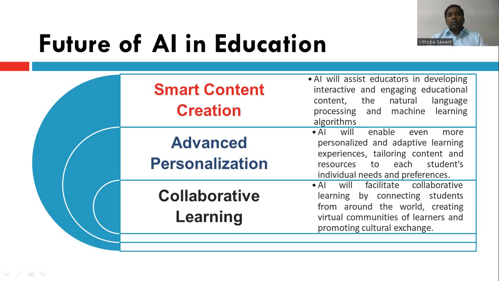Distance learning students also get the virtual experience when they are sitting in their offices and want to learn about any content. They easily come together and collaborate with each other and with learners, promoting cultural exchange. In the future we can easily connect with every student, and collaborative learning will happen.